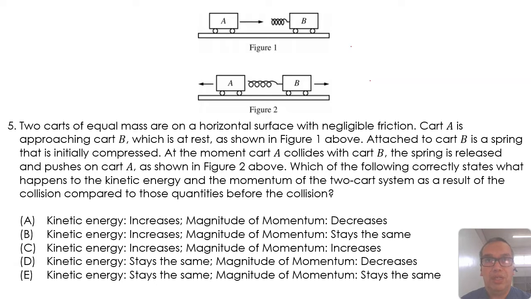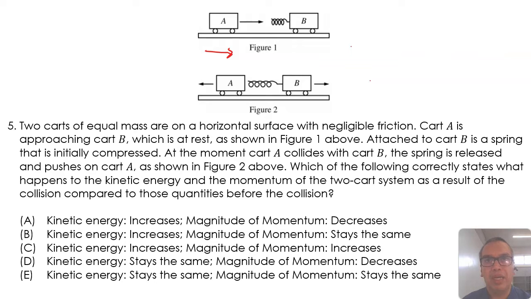Two cards of equal mass are on a horizontal surface with negligible friction. Card A is approaching card B, which is at rest, as shown in figure 1 above. Attached to card B is a spring that is initially compressed.